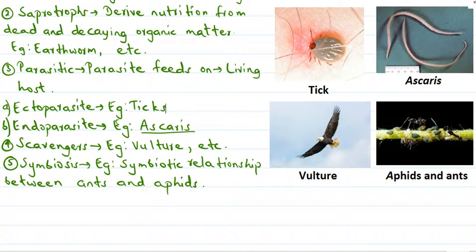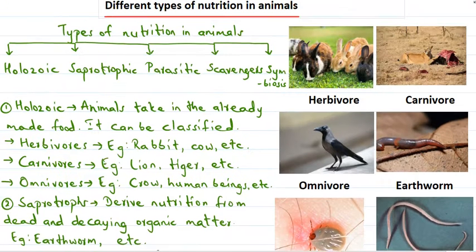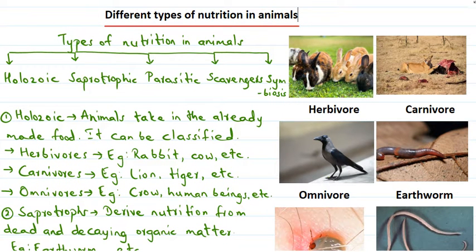So now let's quickly revise the things that we have studied. So today we have studied about the different types of nutrition that are found in animals. So these different types of nutrition are holozoic, saprophytic, parasitic, scavengers and symbiosis. Then we started with holozoic. In holozoic nutrition, the animals take in the already prepared or already made food, and this food can either be liquid or solid. Then this holozoic mode of nutrition can be further classified into herbivores, carnivores or omnivores.